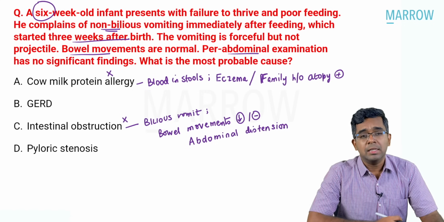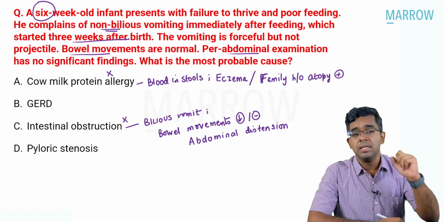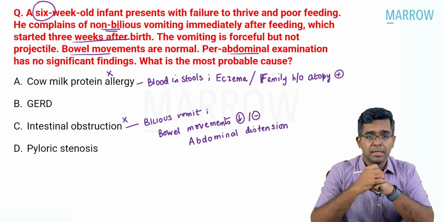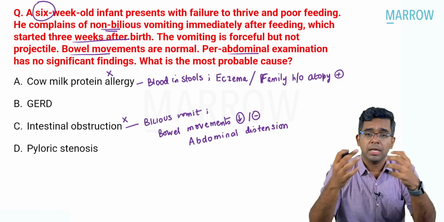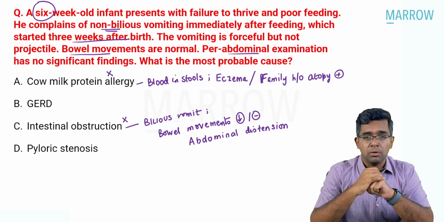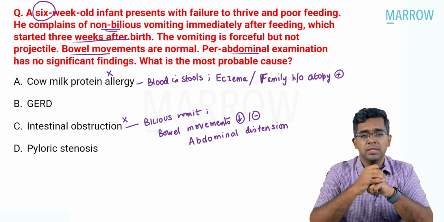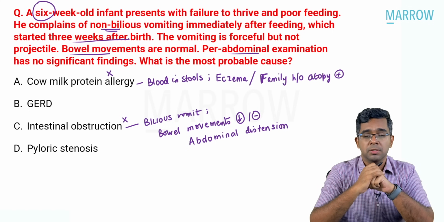Pyloric stenosis resembles the presentation in many ways. What is that? Late onset of vomiting, like 3 weeks after birth. It is given like that. Non-bilious vomiting, again in pyloric stenosis you will get it. And also forceful vomiting. Okay, even though we say projectile, but forceful is also good enough description for vomiting in pyloric stenosis. But